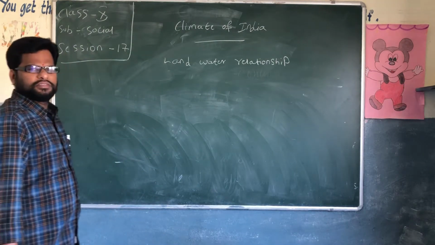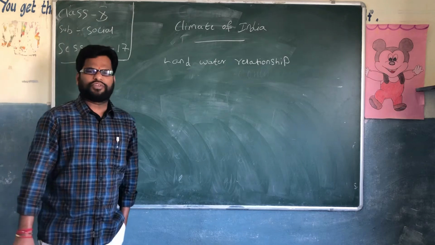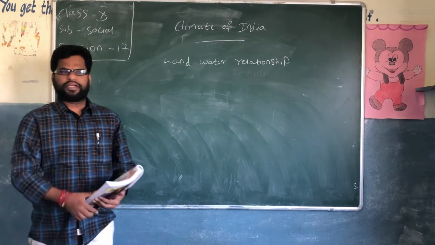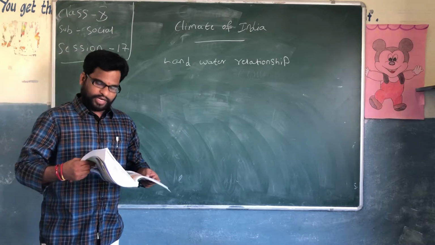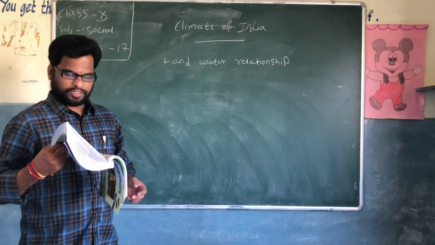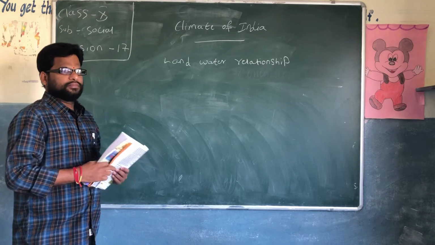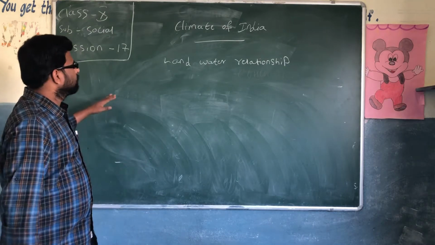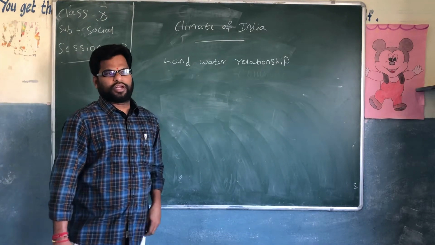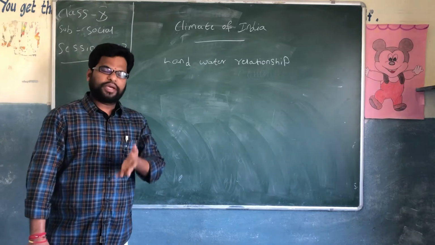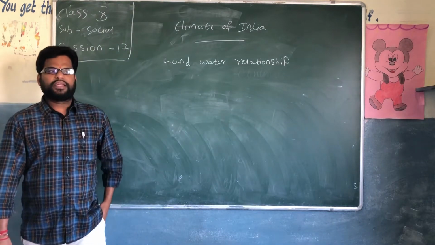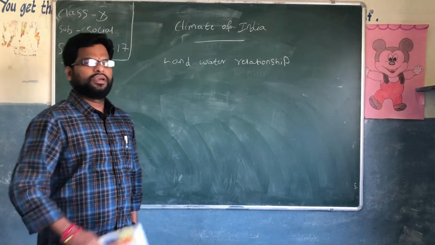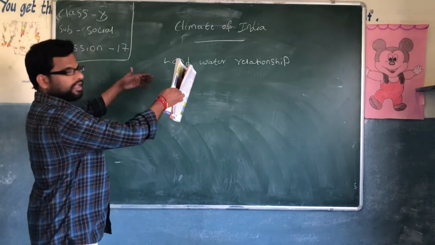Right? In the 16th session, you wrote the assignment about land-water relationship, altitude, and upper atmospheric circulation. Today we go in depth into what the land-water relationship is and how the climate depends on it. In earlier classes, we discussed the climatic conditions in India.